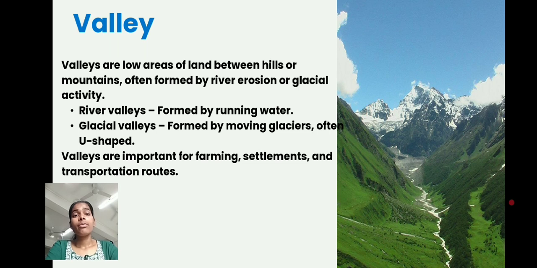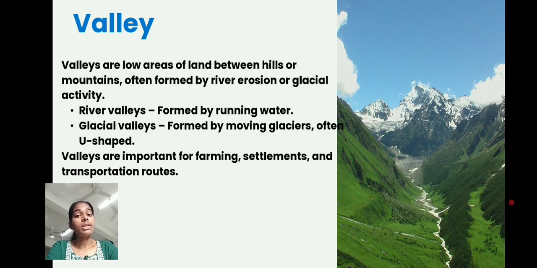Valleys are important for farming, settlement and transport routes. Valley areas are good for agriculture, and these are fertile lands.